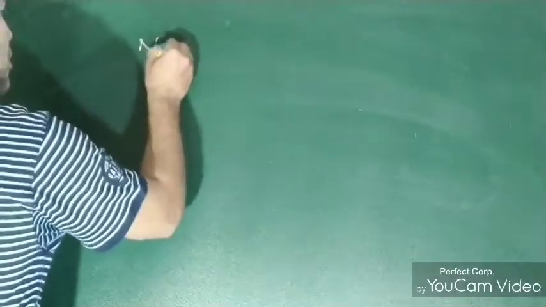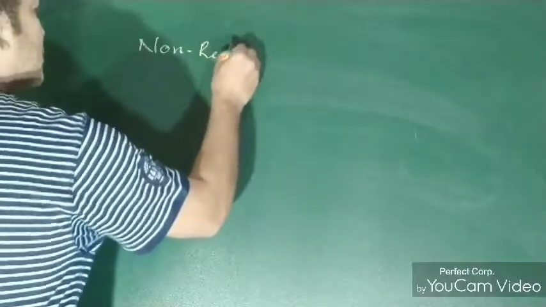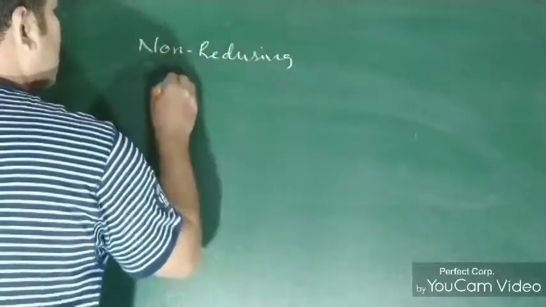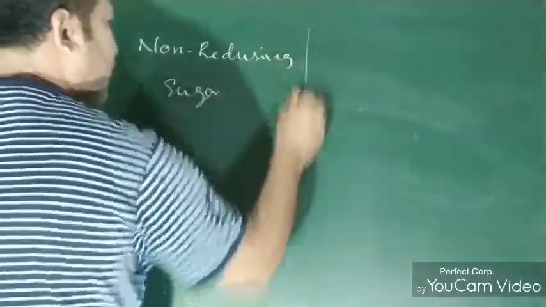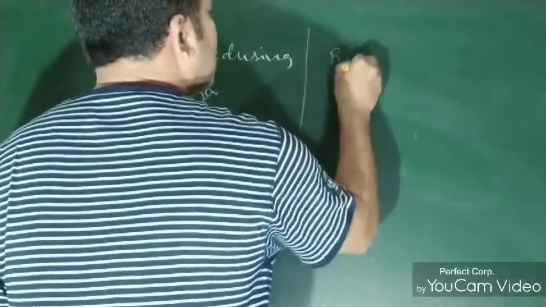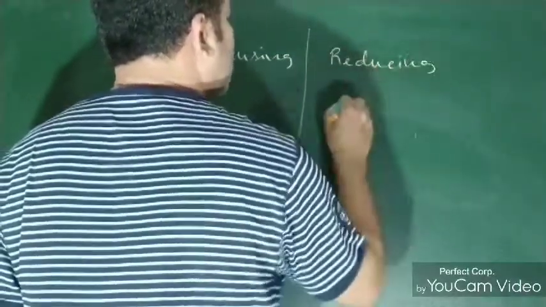Dear students, the carbohydrates are further divided into some categories of sugars. Let's study this part. Sugars or carbohydrates, which are sweetening agents, are divided into two further categories. One is known as non-reducing sugar, while another one is known as reducing sugar.